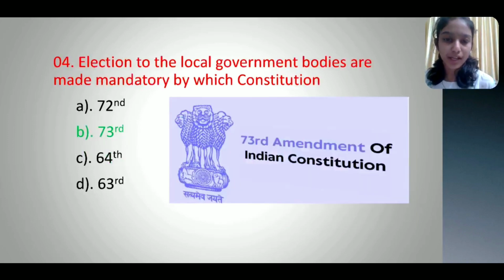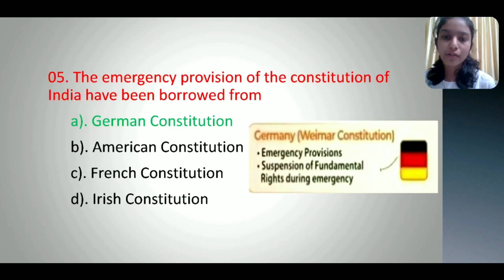Fourth question. The election to the local government bodies was made mandatory by which constitutional amendment? Option A 72nd, option B 73rd, option C 64th, option D 63rd, and the correct option is option B 73rd. Fifth question.